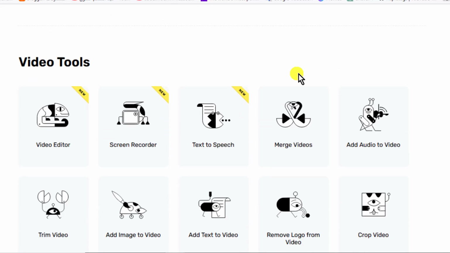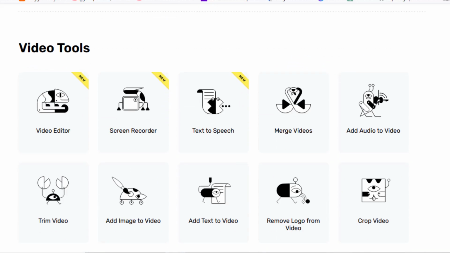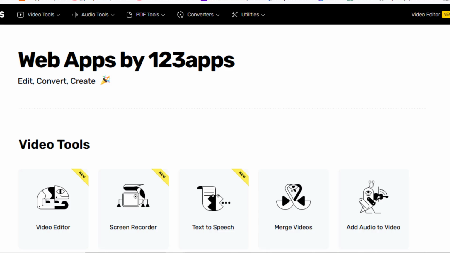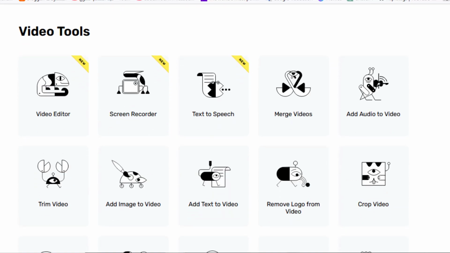After that, if you are asked to register, you register on the site, and if they do not ask you to register, do not register. The site has many features, as you can see. You can edit videos. You can record the screen. You can convert text to voice with artificial intelligence.